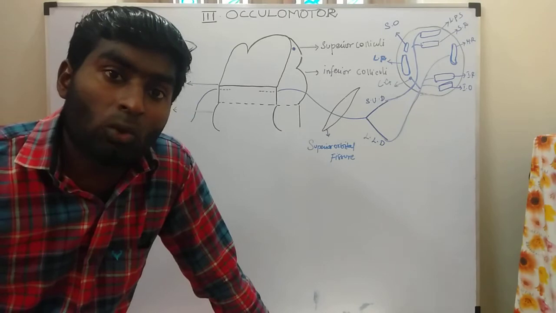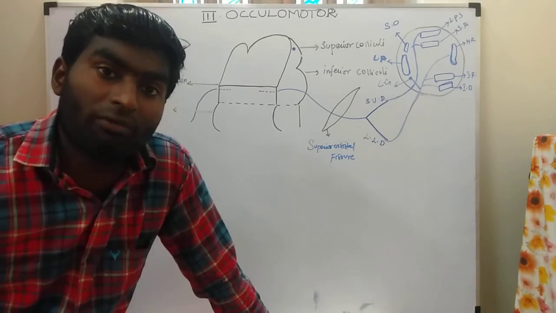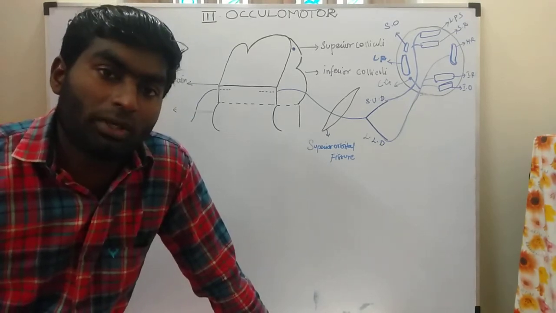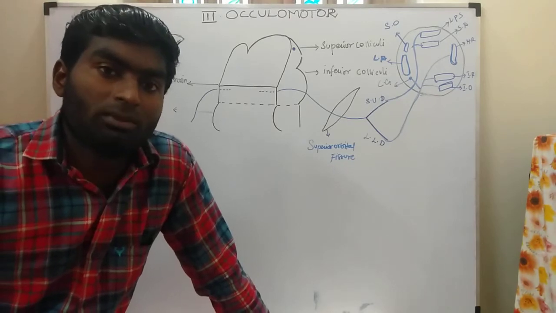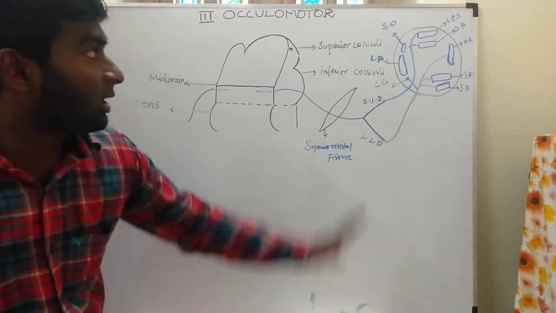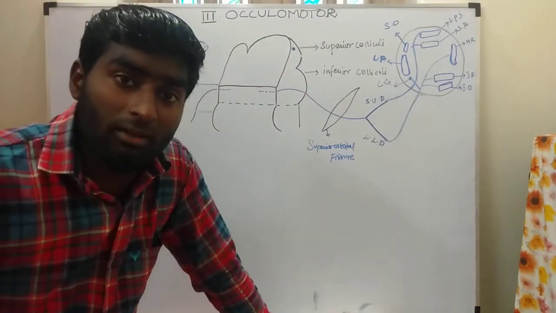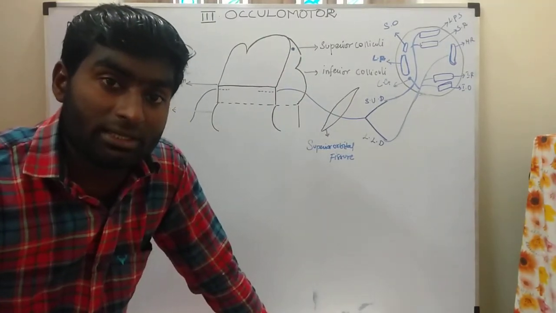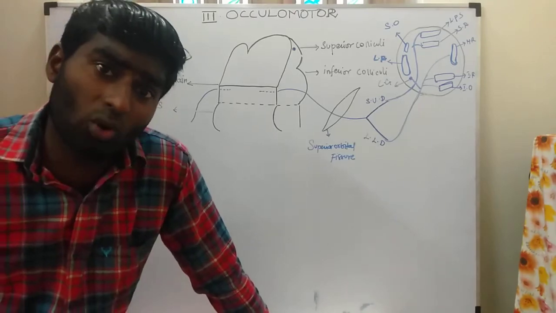In which column does the oculomotor nerve come? Is it efferent or afferent? It is motor, so it comes in the efferent column, GSE, supplying muscles derived from the somites. This nerve supplies the extraocular muscles.